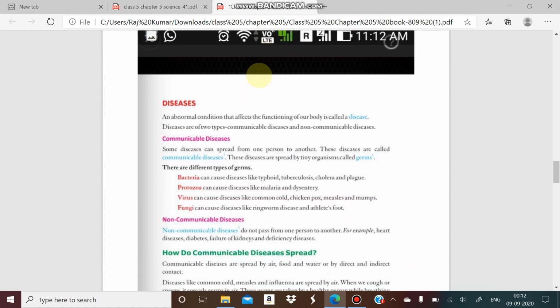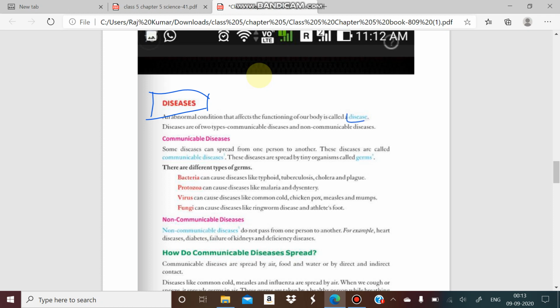If you see the term disease, we generally get it from some microorganisms, or we call them germs. So we get disease from some microorganisms, or from some deficiency of nutrition. If I explain the meaning of disease, disease is generally an abnormal condition of the body that affects the function of our body. So an abnormal condition which affects the functioning is known as disease.